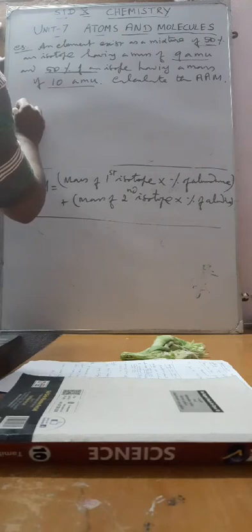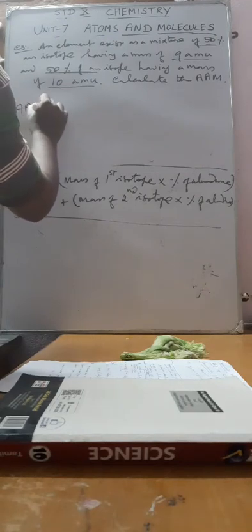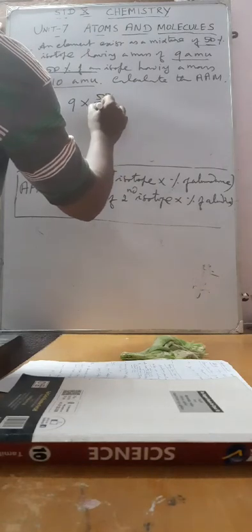The mass of the first isotope is 9 atomic mass units into its abundance, that is 50 out of 100.